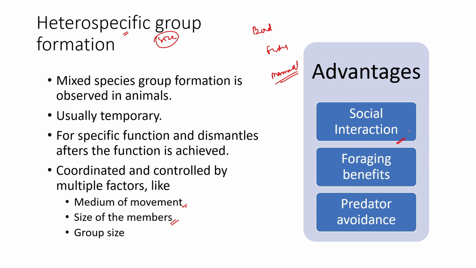So it's a threefold system: species interact socially with one another and get social benefits, one species gets foraging benefits from the other, and the entire group gets predatory avoidance benefits. That is strength in numbers, which is why they flock together.